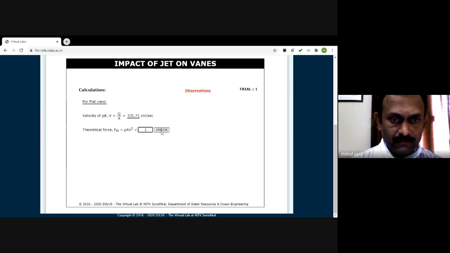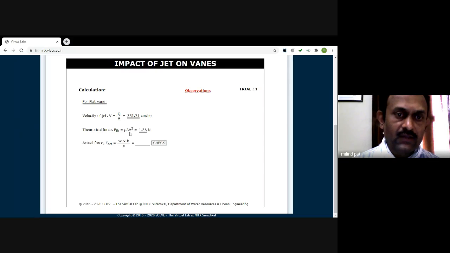Don't do like me. So what is the theoretical force? We can obtain it with the equation rho A V square. Area is already measured. Rho is the density of water, 1000. V square you can obtain, and the answer is 1.36 Newton.